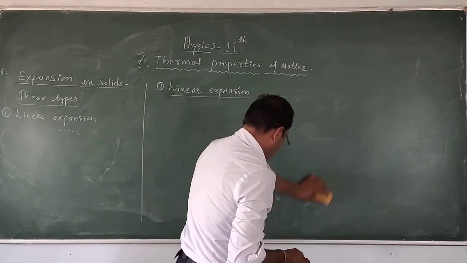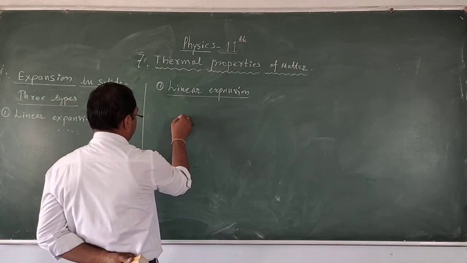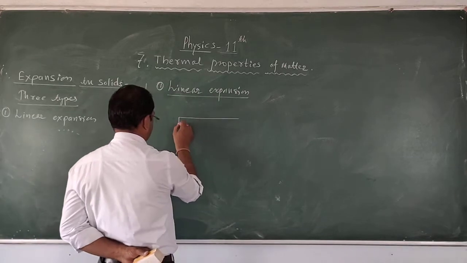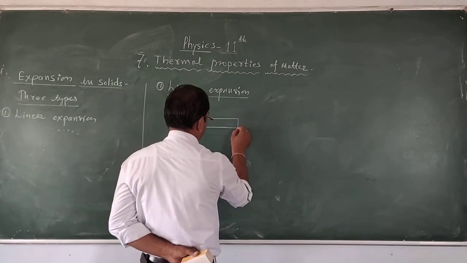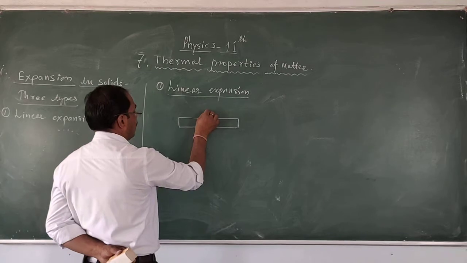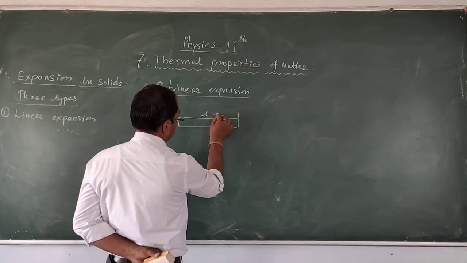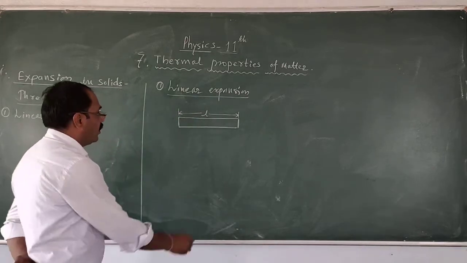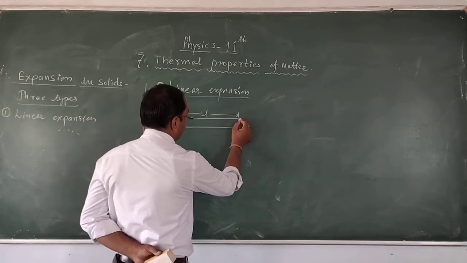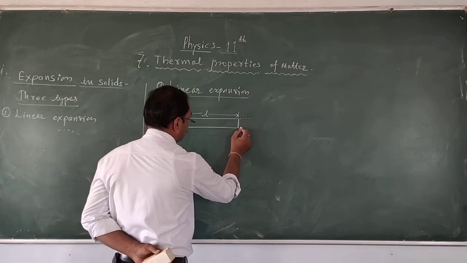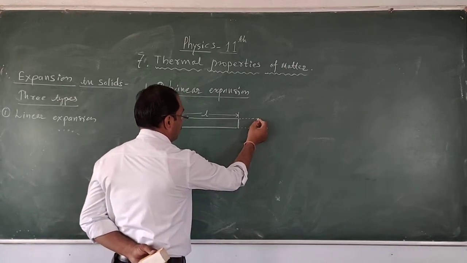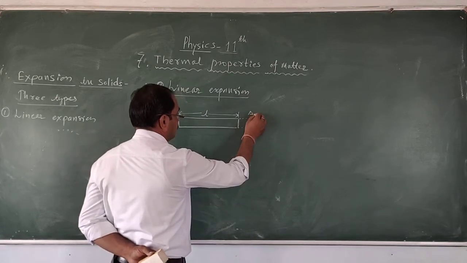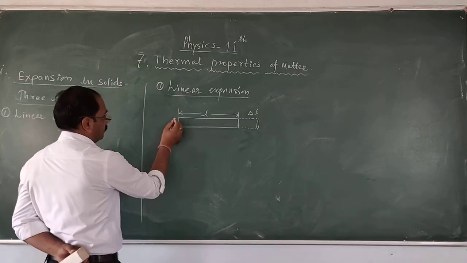Number first. Now consider here a rod. Here is the rod. The length of the rod is small l. And here, due to the application of heat, the thermal energy, there is an increase in the length of the rod. And this increase is delta l.